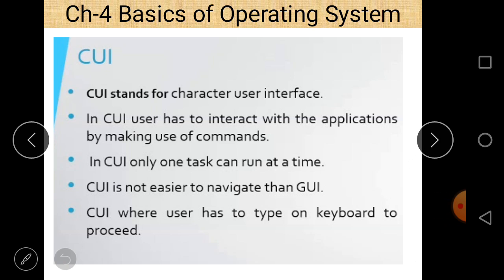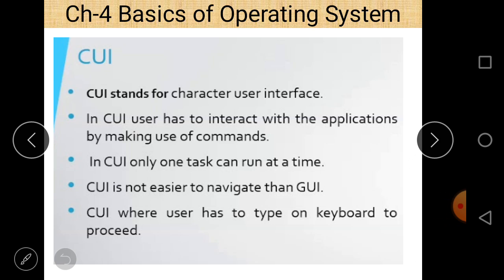So physically, when we want to work using CUI, or character user interface, we have to work with the keyboard. We are not able to work with the mouse using CUI. So the keyboard is required and compulsory whenever we want to use character user interface based operating systems. One of the most important examples of CUI is the DOS operating system. The full form of DOS is disk operating system.